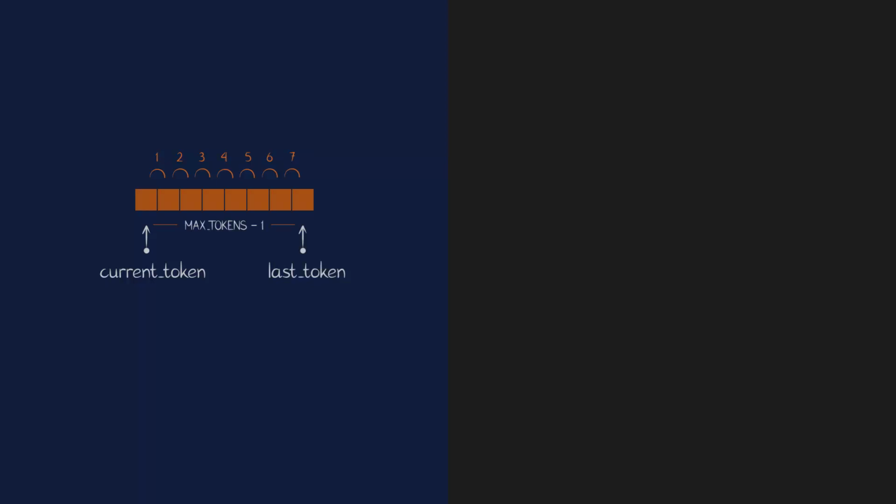However, I'm using a sentinel to signal the end of the array. A sentinel is a token with all its values set to 0, and the parser uses it to know when there are no more tokens. Now, even if the token array is completely filled, the last item must still be a sentinel. In other words, the array can hold 8 items, but one of them must be a sentinel, so it can only hold 7 tokens. Which means that the last token is current token plus 6, or max tokens minus 2. Cool. Now that I know this, I can see that as long as current token doesn't exceed the last token, everything is fine. But when it does exceed last token, off to errorland I go.